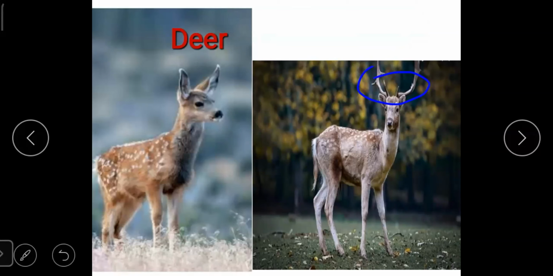I have marked in blue. It has two antlers, and male deers have these antlers. Deers eat plants and leaves. What do deers eat? They eat plants and leaves. The spelling of deer is D-E-E-R, deer.